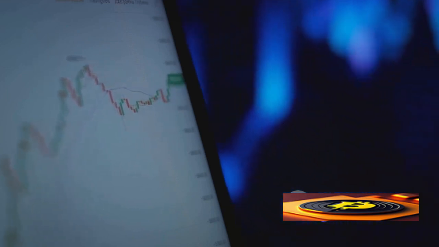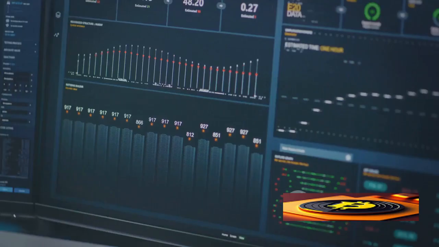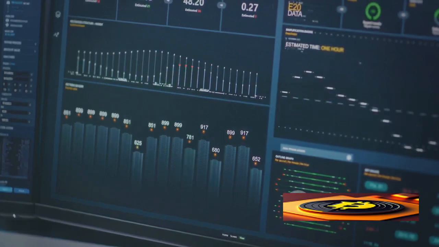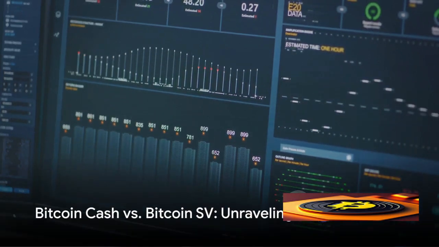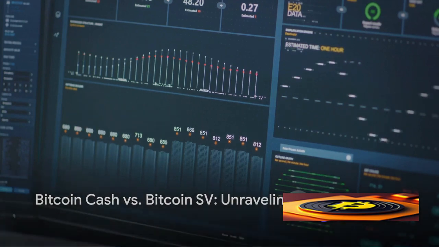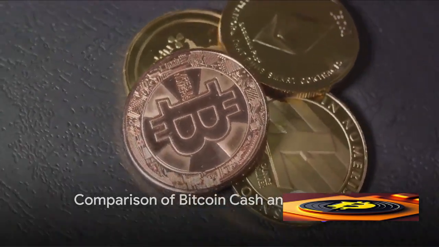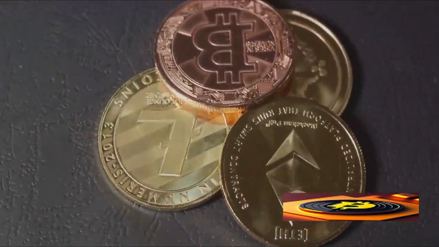Critics argue that larger block sizes make the blockchain more vulnerable to certain types of attacks and could lead to increased centralization, which goes against the very principles that Bitcoin was founded upon. This brings us to the question, what sets these two forks apart? Bitcoin Cash and Bitcoin SV, two forks with different visions. But what are the key differences?